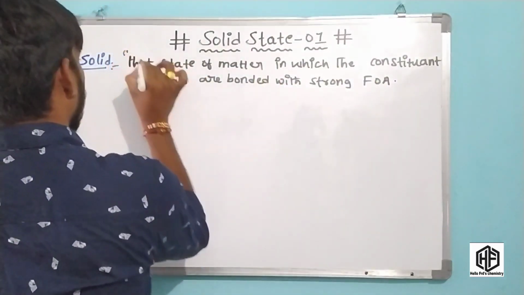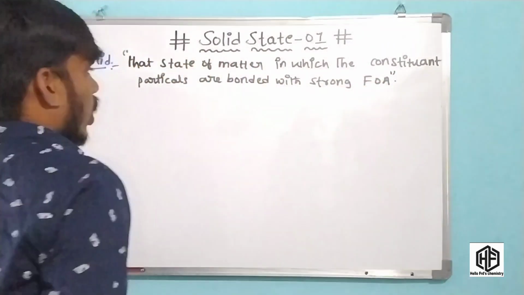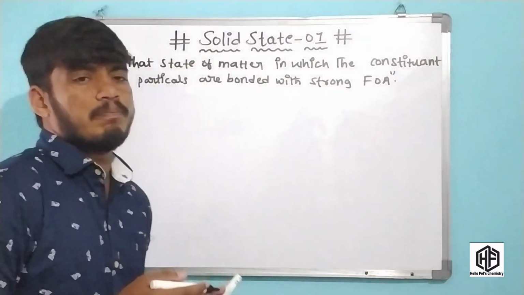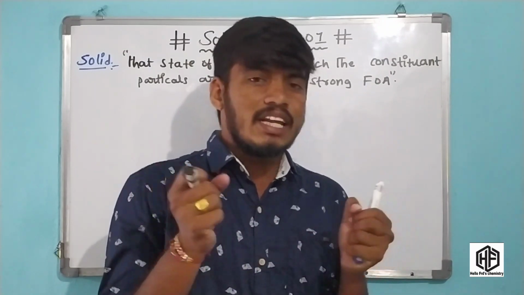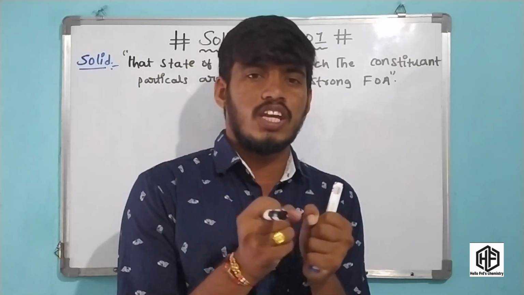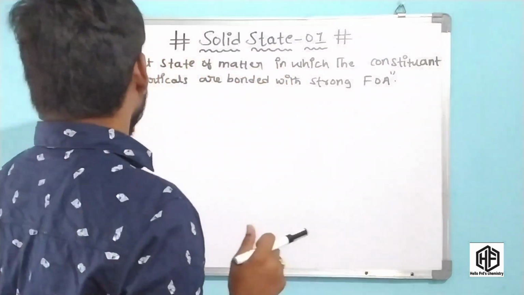This is called solid. In a solid, the force of attraction between the constituent particles is very strong. It means the intermolecular force of attraction between the molecules is very strong. That is called solid.